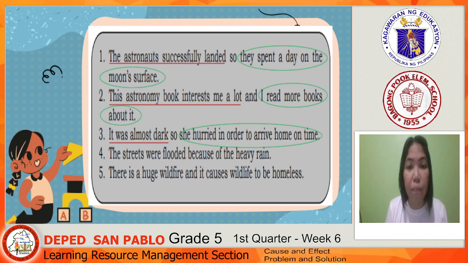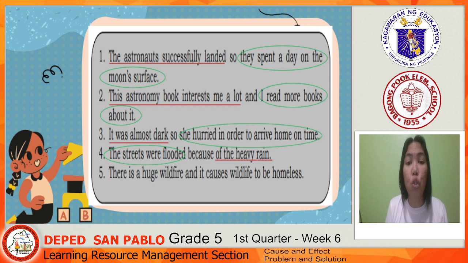Number 4, the streets were flooded because of the heavy rain. What is the cause of the flood? Yes, that's correct. The heavy rain caused the flood, so the effect is the streets were flooded.